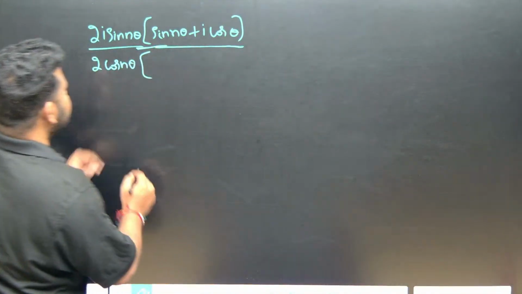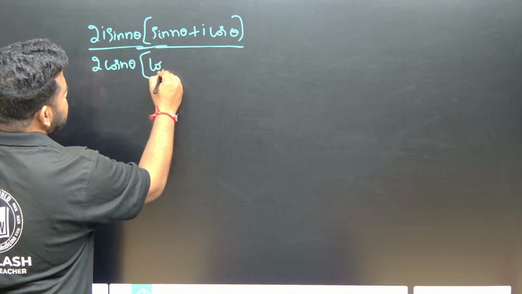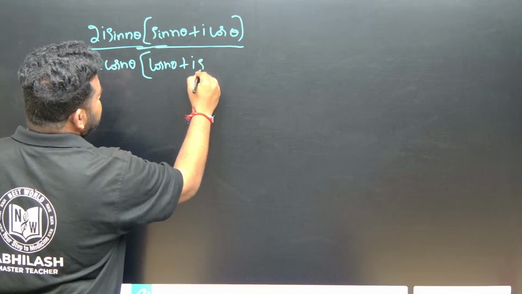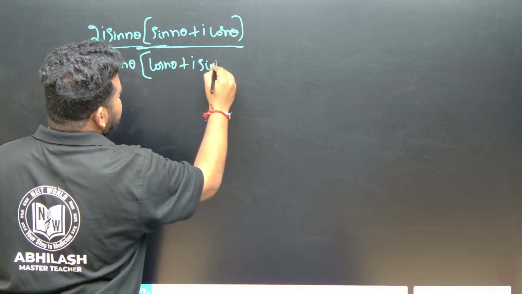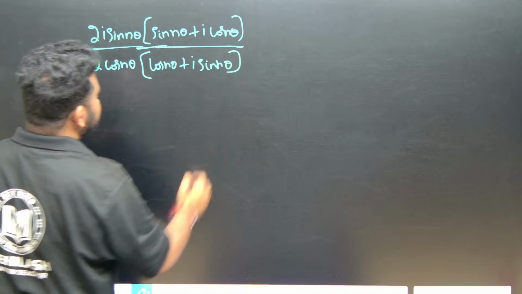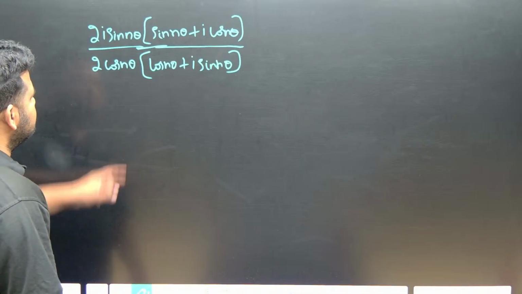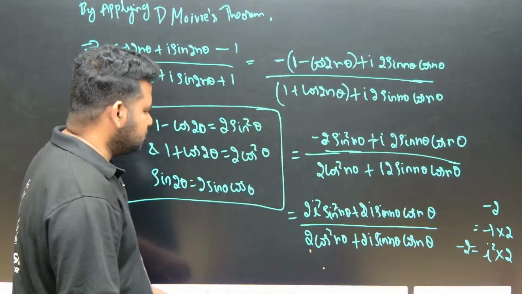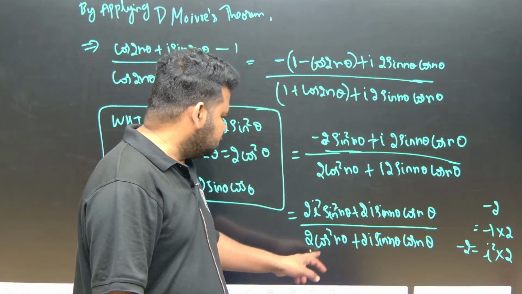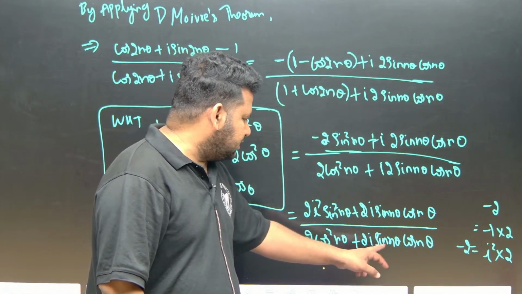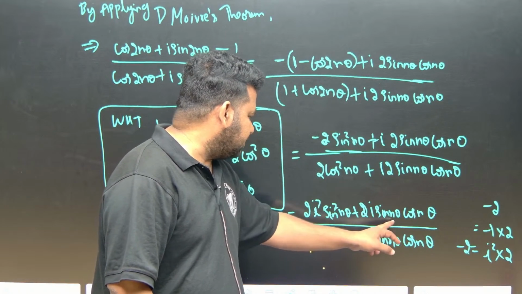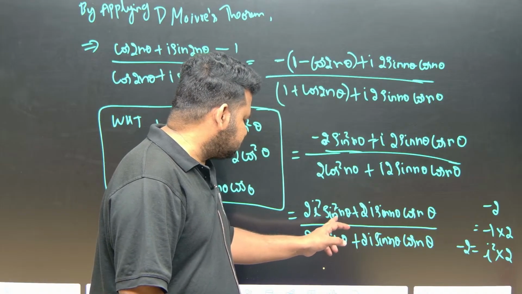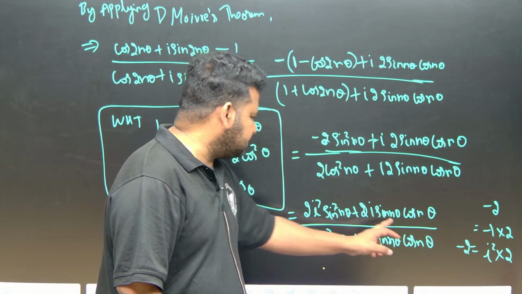So sin will be here, and here I will have cos n theta plus i sin n theta. Let us check, just a minute. If I take cos outside, cos will remain inside, and here sin n theta will come, sin will come outside.